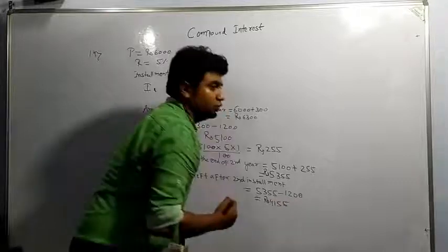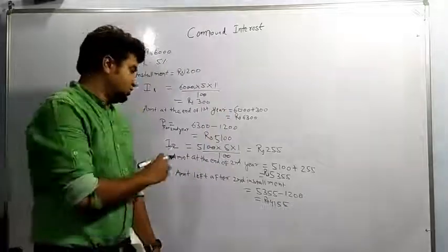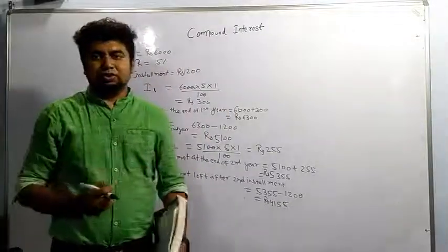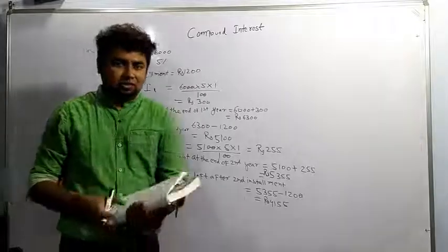So this is the amount due which has to be paid after second year or second installment. This is the amount. Okay.